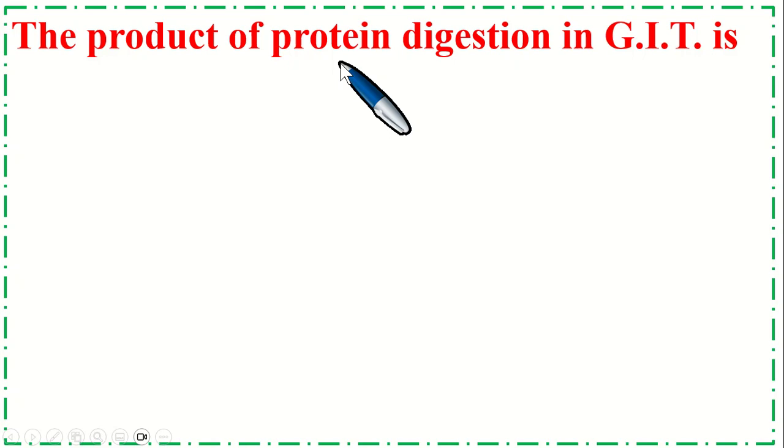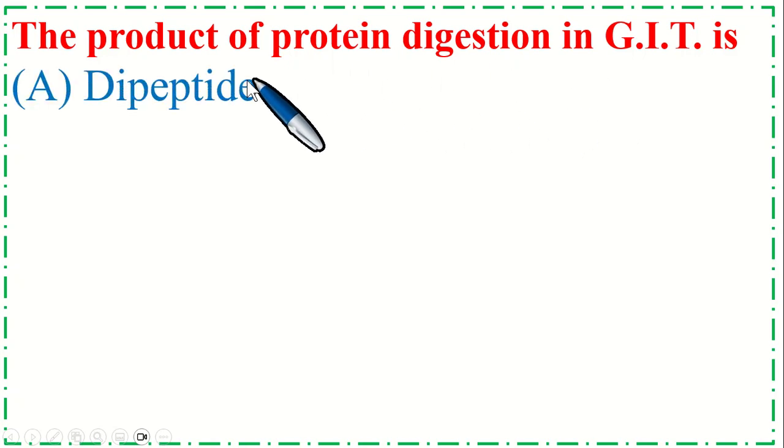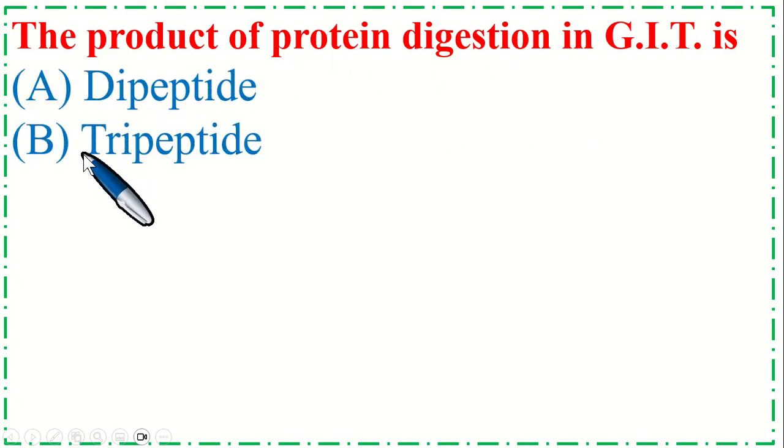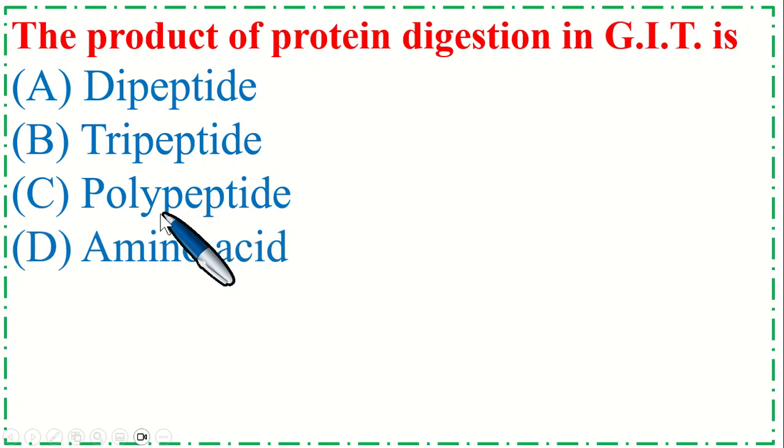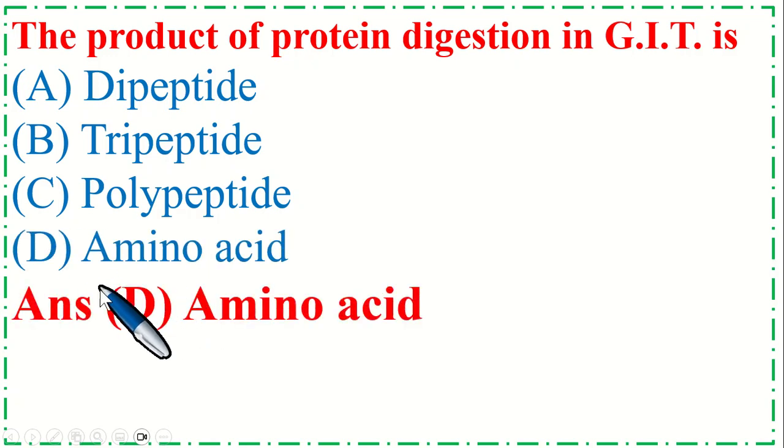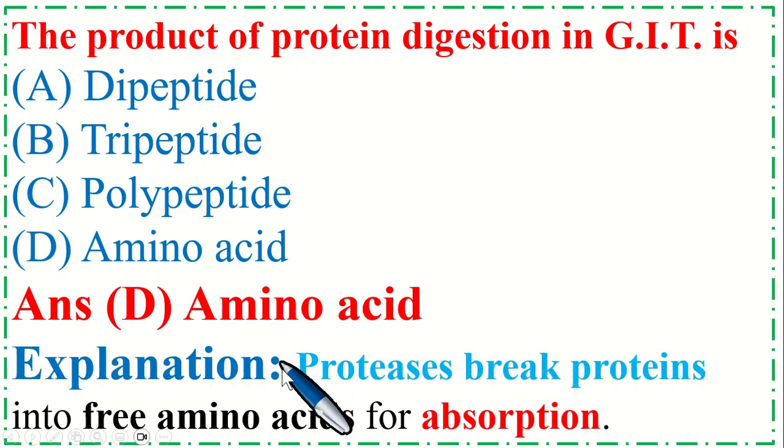The product of protein digestion in GIT is option A dipeptide, B tripeptide, C polypeptide, and option D amino acid. So the correct option is D amino acid. Proteases break proteins down to free amino acids for absorption.